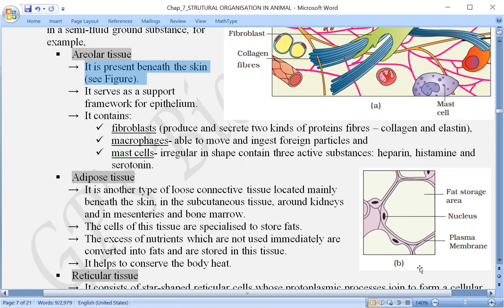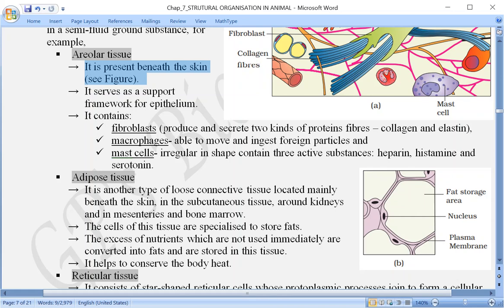Like the tiles of our house, under the tile some base should be there on top of which the tiles can be fixed. Very similar over here, areolar tissues are present just below the epithelium, so that the epithelium has a support on which the epithelial layer can be present and cover the inner part.